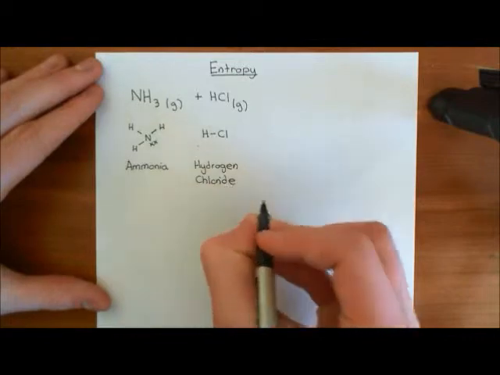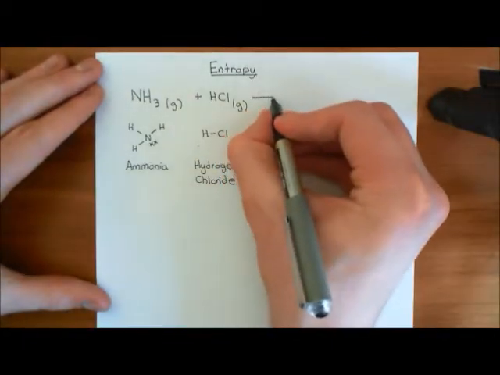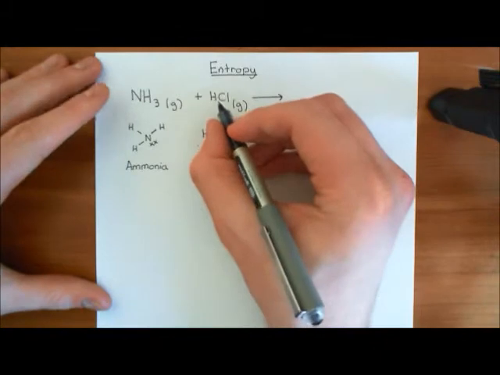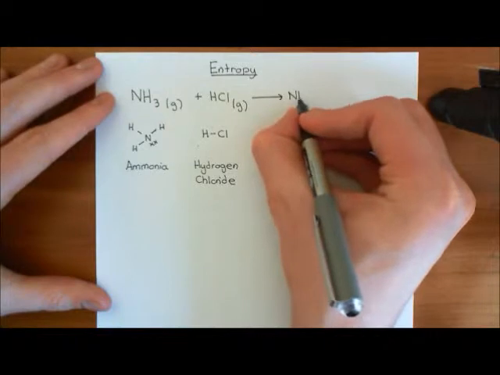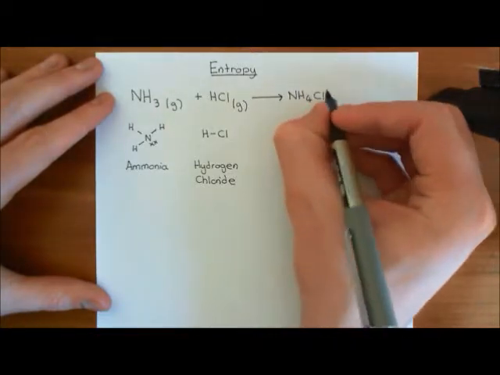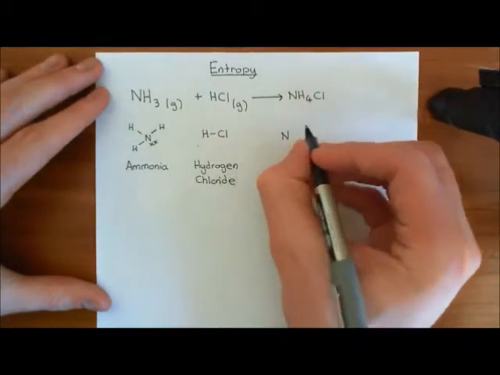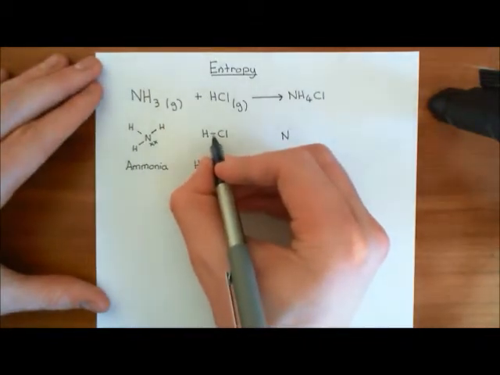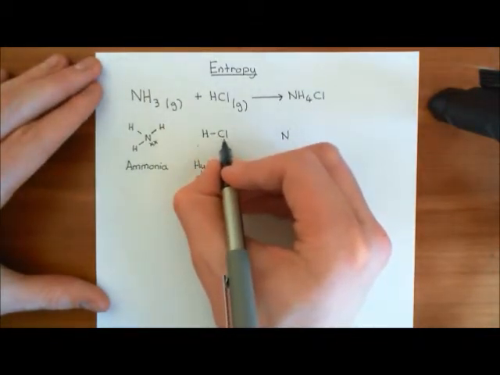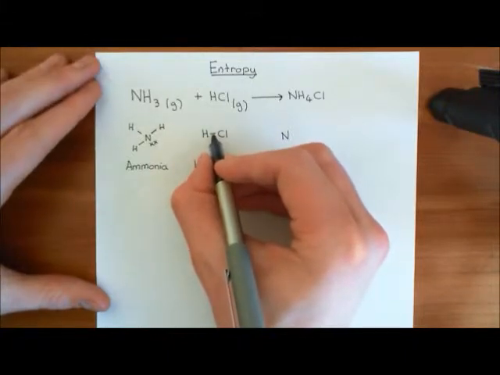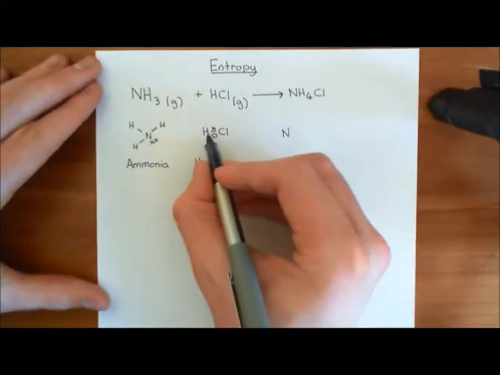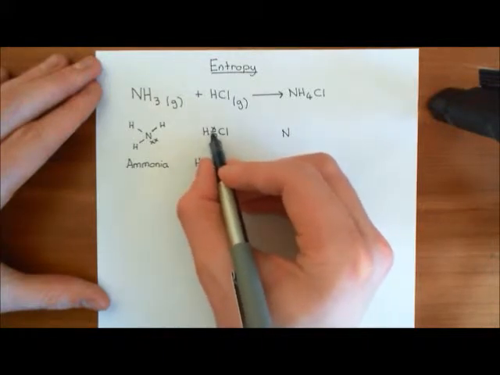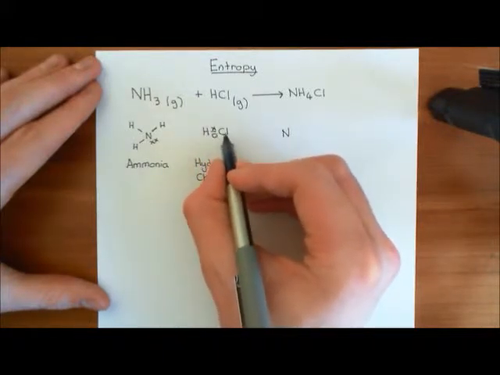Well, they react fantastically with one another, and the reaction goes pretty much to completion. You make a whole bunch of ammonium chloride, written like so, NH4Cl. This is an ionic compound where, in this covalent bond between the hydrogen and the chlorine atom, you have 2 electrons, one from the hydrogen and one from the chlorine. I'll put these here with dots and crosses. What's going to happen is that the hydrogen nucleus is going to break off and leave its electron with the chlorine atom.